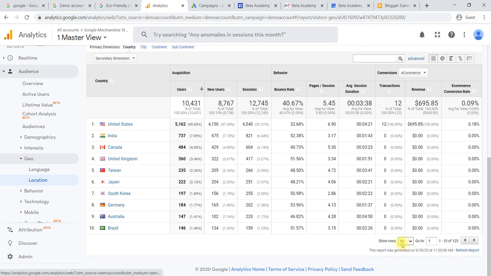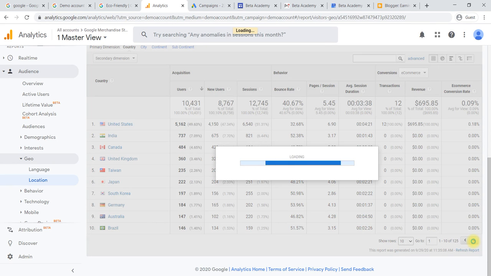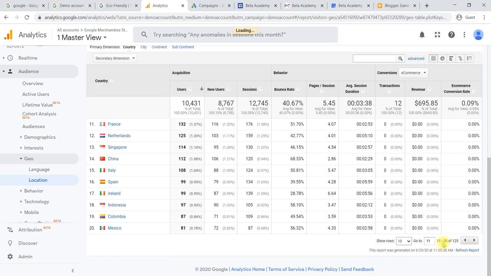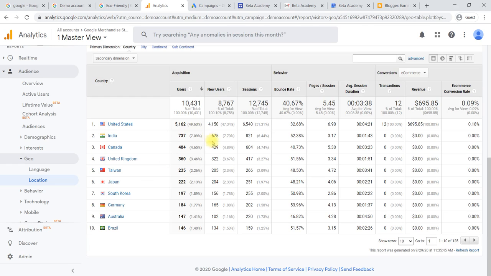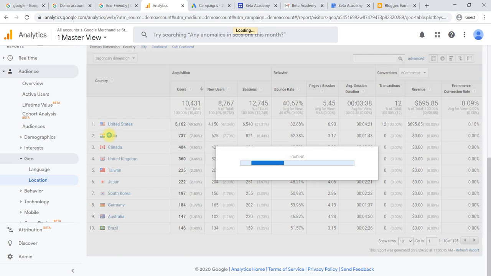The next page, here you can go to the next page. Total 125 pages of data it is. You can select here, total 125 countries have been targeted. In that, which particular state, which particular country has a better result, again you can go inside by clicking on that particular country.